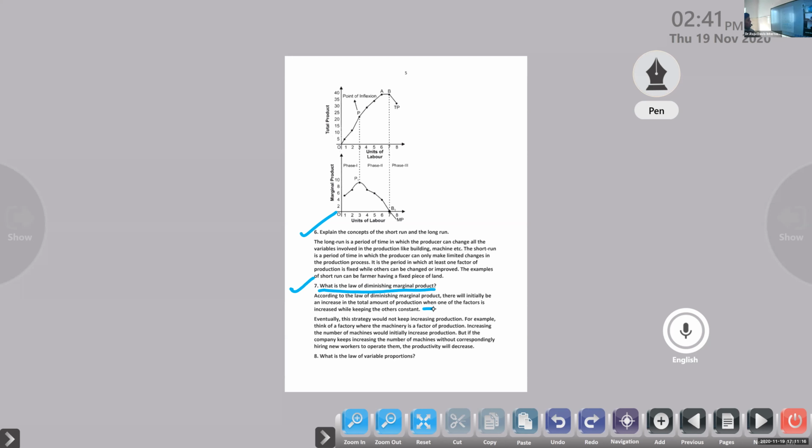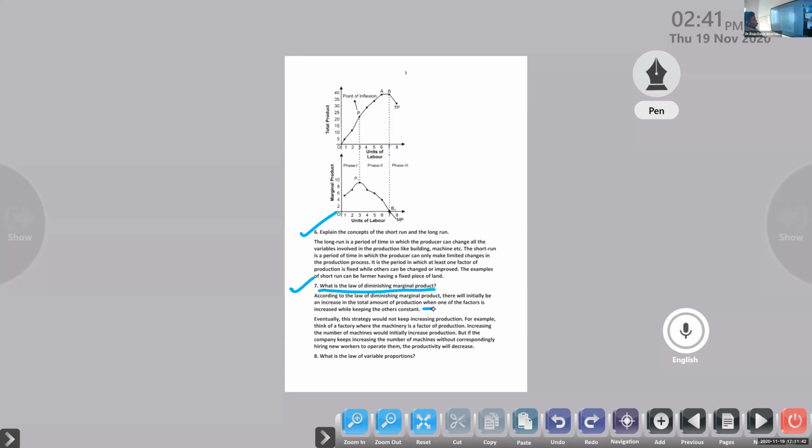But eventually, the strategy would not keep increasing the production. But for the time being, it is okay. For a long run production, this is not possible. So up to a point, production will increase. But after achieving that maximum point or the peak point, production will decrease. That is going to be the diminishing marginal product.